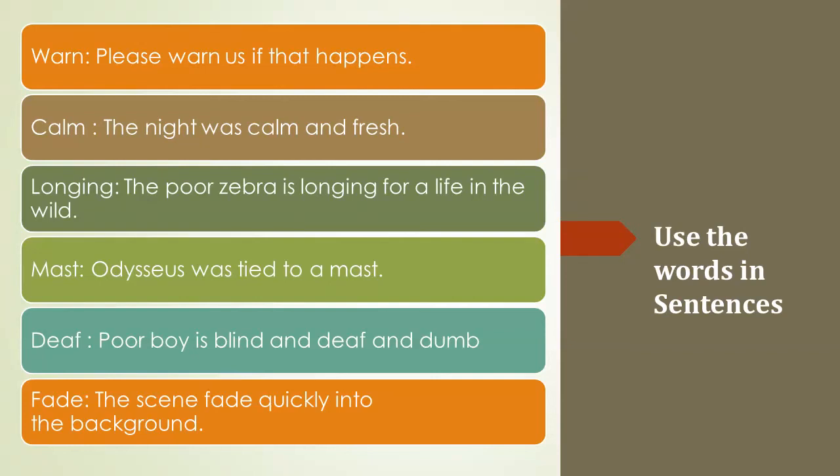Deaf, who cannot hear. The poor boy is blind and deaf and dumb. Fade, vanish slowly or disappear slowly. The scene faded quickly into the background. The scene disappeared into the background. So make the sentences in such a way that the meanings of the words are clear from the sentence.